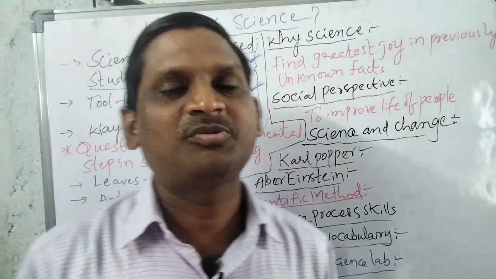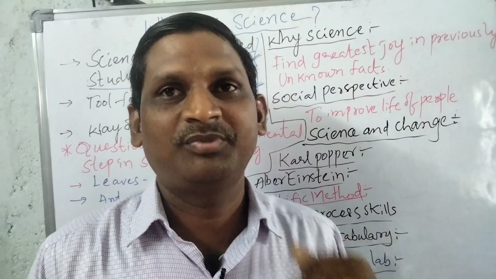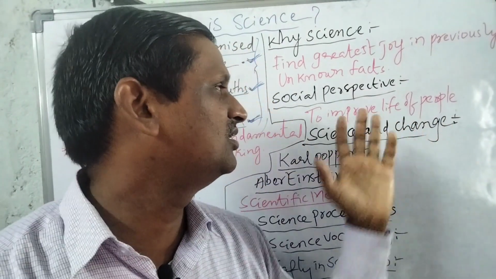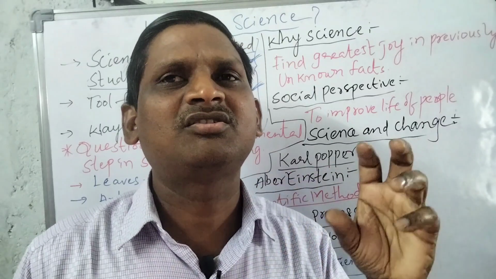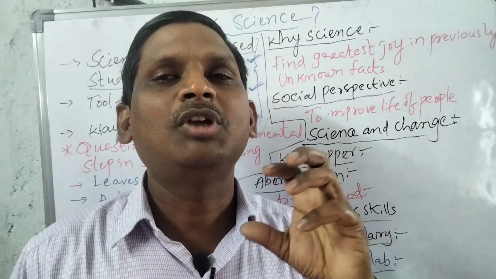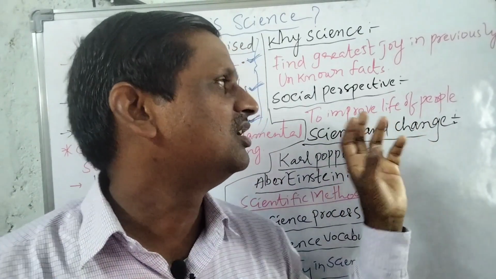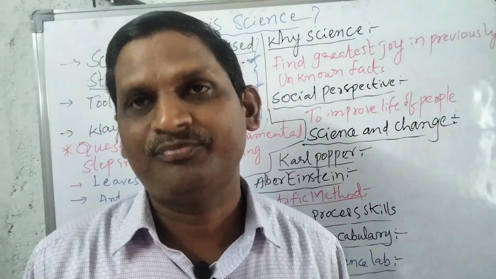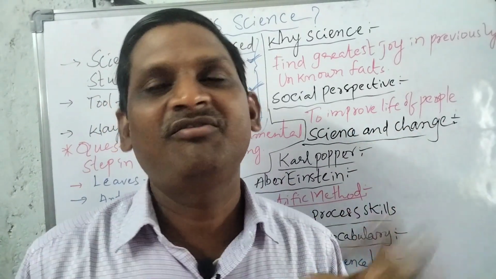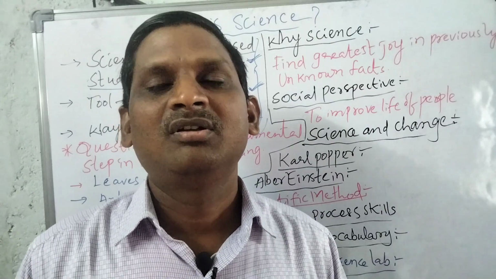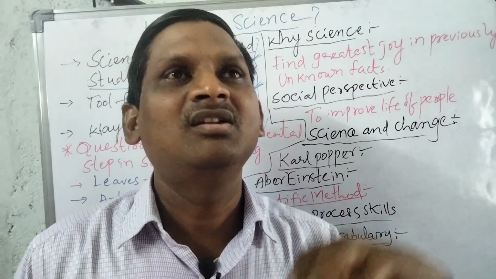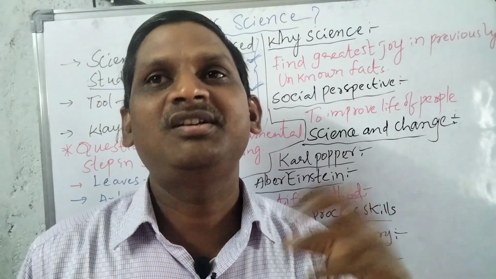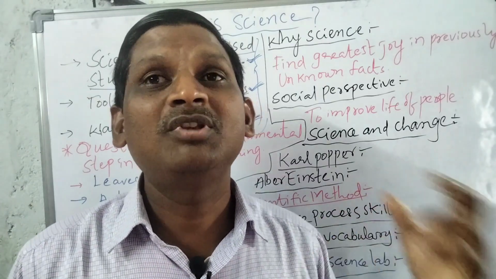Whereas the social perspective, why science? The social perspective, in short and sweet, is to improve the life of people. Suppose, for example, the government and the society supply many things to the scientists to do research. Why? To improve their life.